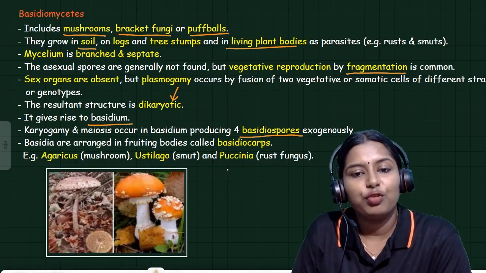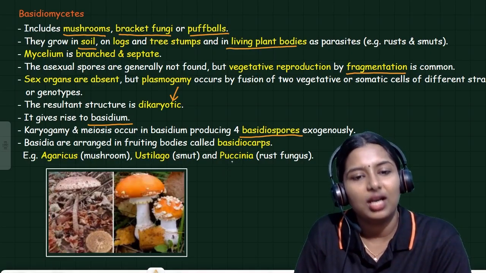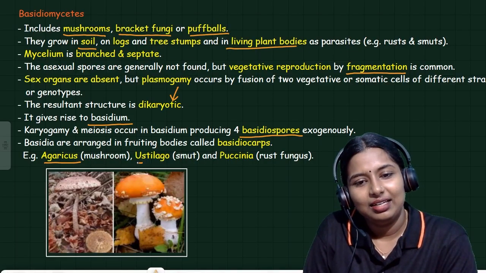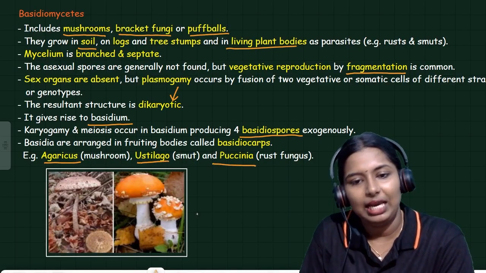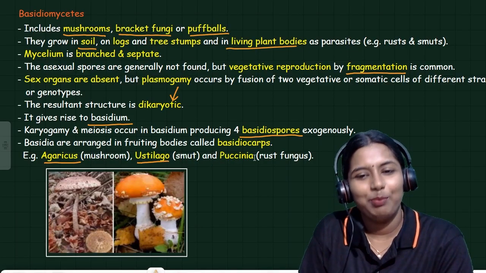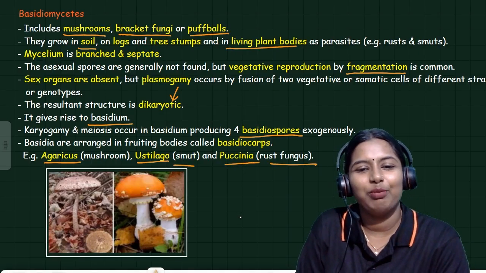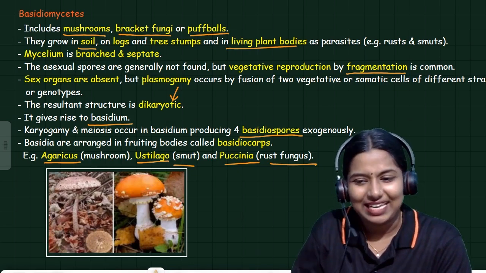Basidia are arranged in fruiting bodies called basidiocarp. Examples are Agaricus, Ustilago, Puccinia. Agaricus, mushrooms, smut, and rust fungus are the major examples of basidiomycetes.